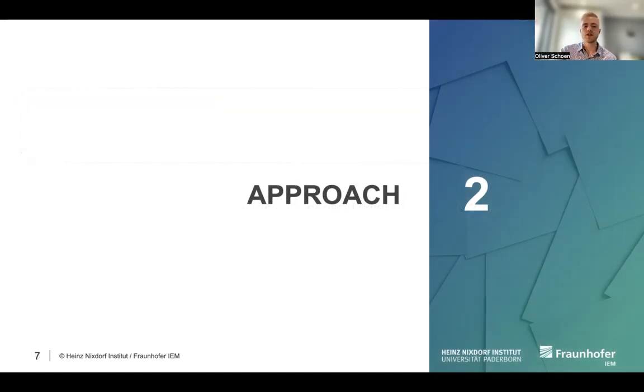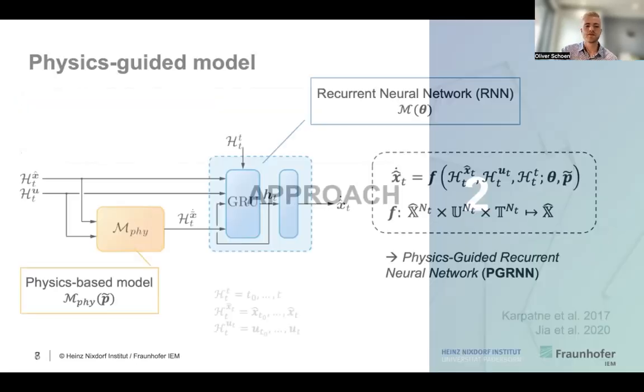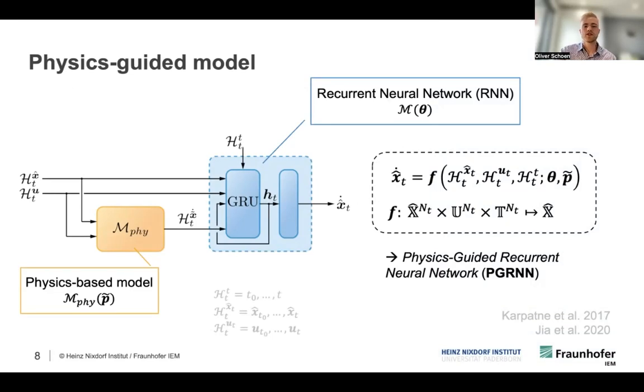I now want to introduce the approach that we pursued here. This approach has two stages. For the first one, we aim to merge data-driven and physics-based models. In the literature, this goes back to physics-guided modeling, as I said before. And one of the original papers on this was by Karpathy et al. in 2017, where they merged ordinary differential equations, ODEs, with neural networks. And that's how they got PGNNs, physics-guided neural networks.